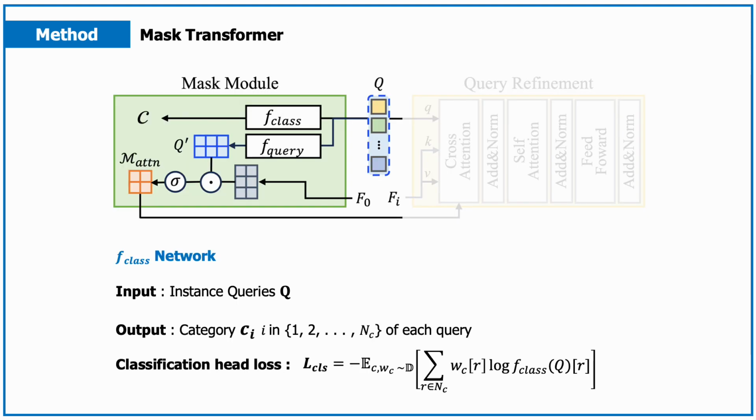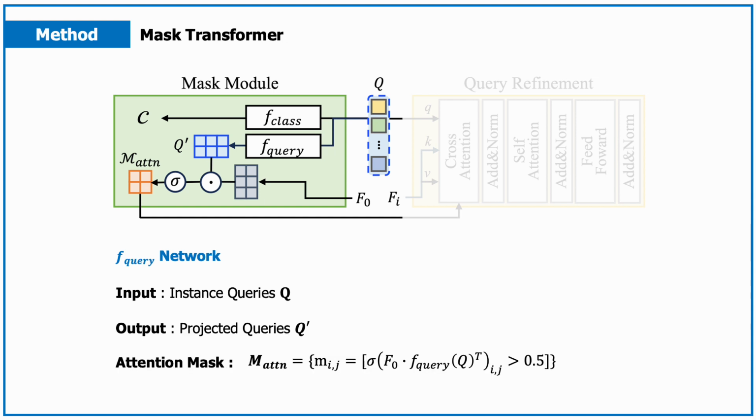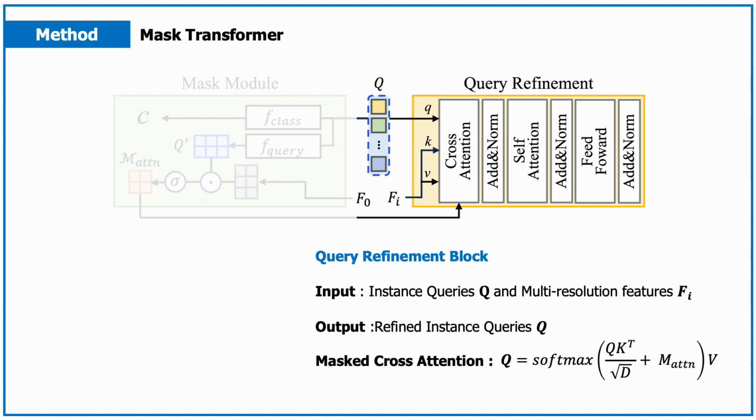Specifically, in the mask module, we classify the category of each query via linear classification head F-class using cross-entropy loss. Also, the queries are fed through the query head F query to project them to the same feature space as F0 for mask prediction. Afterward, we process the dot product of the projected query feature Q' and F0. Then we calculate the attention mask MATTN using the sigmoid function.